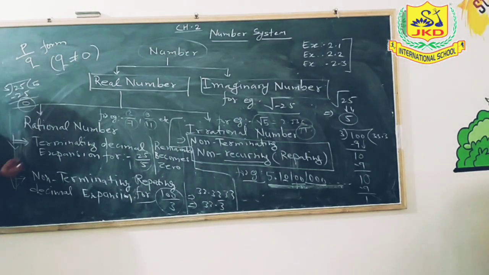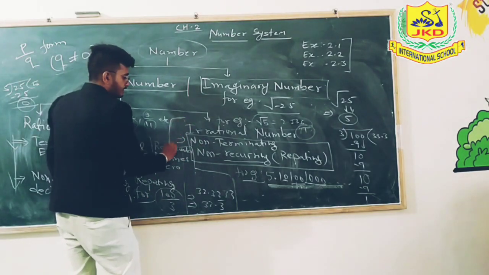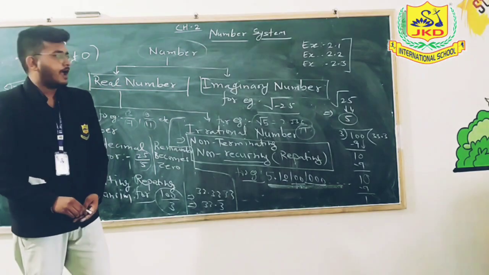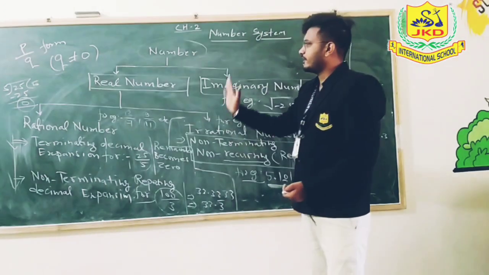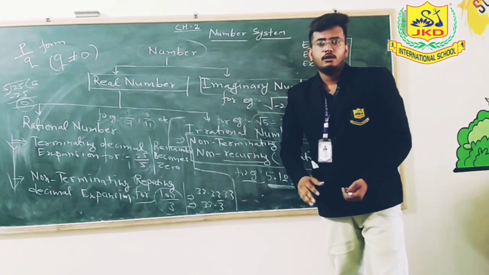Real numbers are classified into two parts, rational numbers and irrational numbers, and again rational numbers have two parts, terminating decimal expansion type and non-terminating repeating decimal expansion. And here irrational numbers have one part, non-terminating and non-recurring. I hope you understood about the general structure which I brought on the green board.